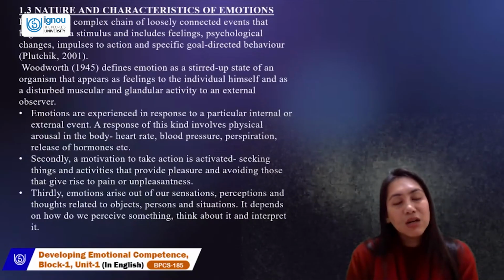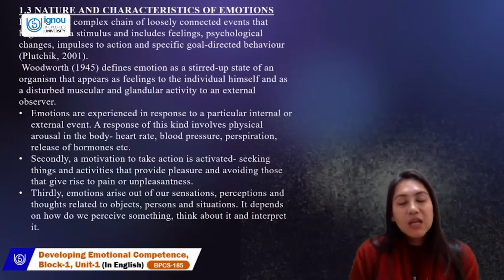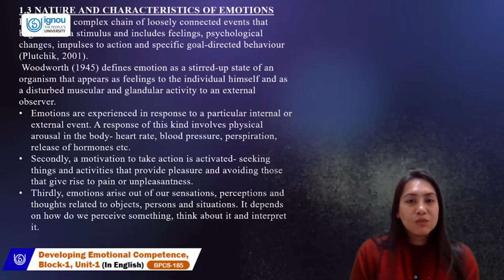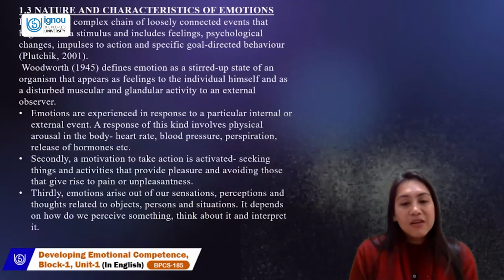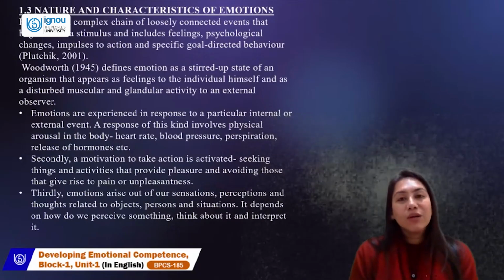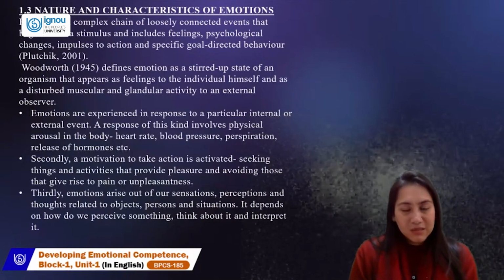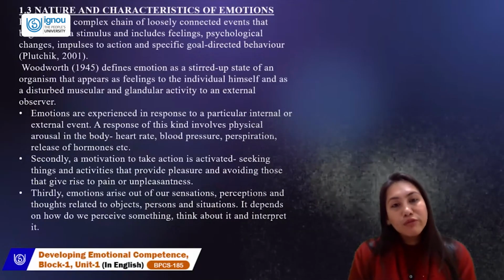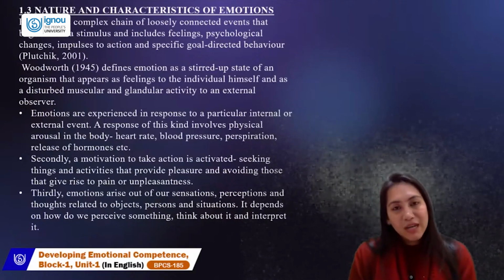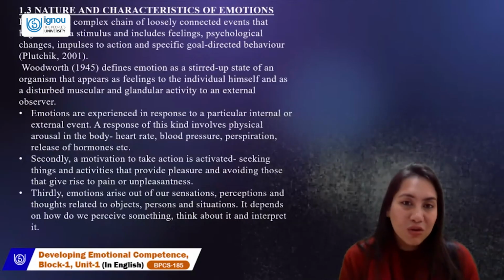Thirdly, emotion arises out of our sensation, perception, and thought related to the object or situation that we are confronted with, which is very true. If you've perceived somebody already to be pleasant, already to be bad, already to be unwanted, remember your emotions are already set for that person. So before you get connected to them physically somewhere, you would know that I probably don't like this person, and the kind of emotions that will outflow is related to the person that you're meeting. At times, places that we don't like, we don't want to go to such places, and if we are taken to them, we know that the kind of emotions are already triggered.